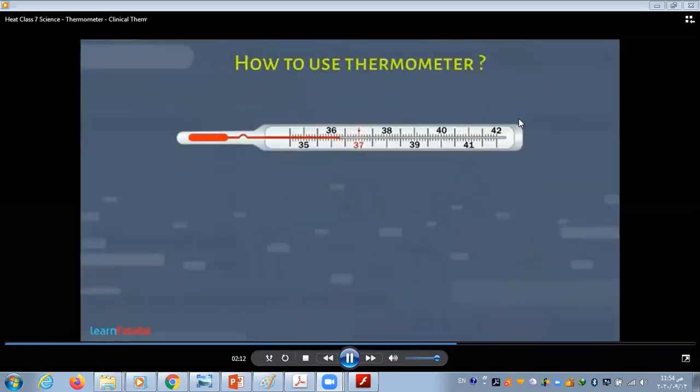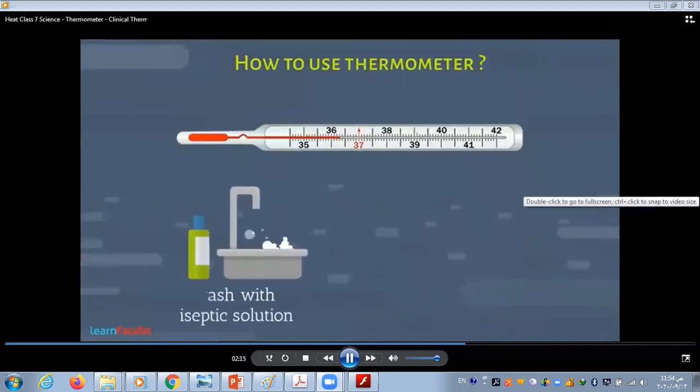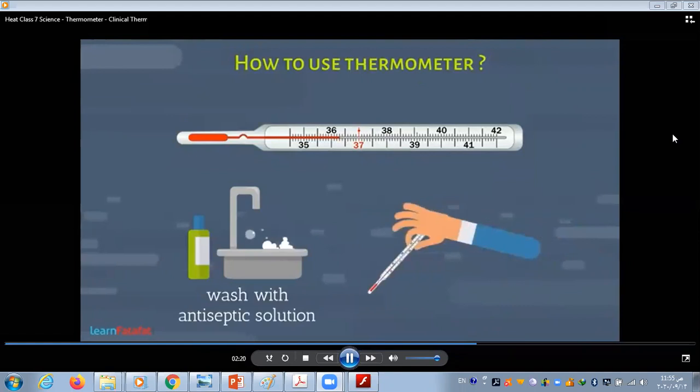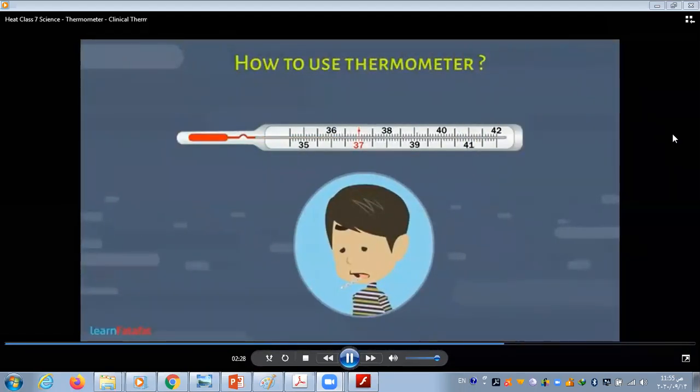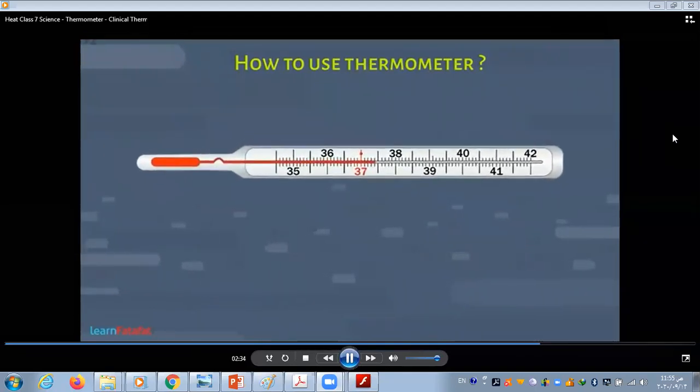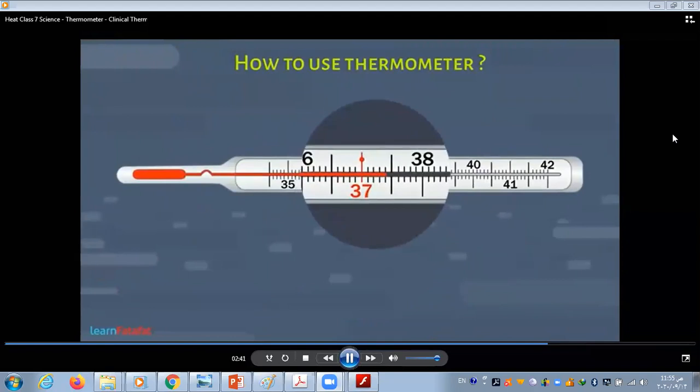Before using thermometer, you should wash it with some antiseptic solution. Also, give some jerks to it so as to bring the mercury level falls below 35 degrees Celsius. Now, place the bulb of thermometer under your tongue. Keep it as it is for 1 minute and let the mercury expand in the tube. Now, take the thermometer out and find out the reading shown by the mercury.